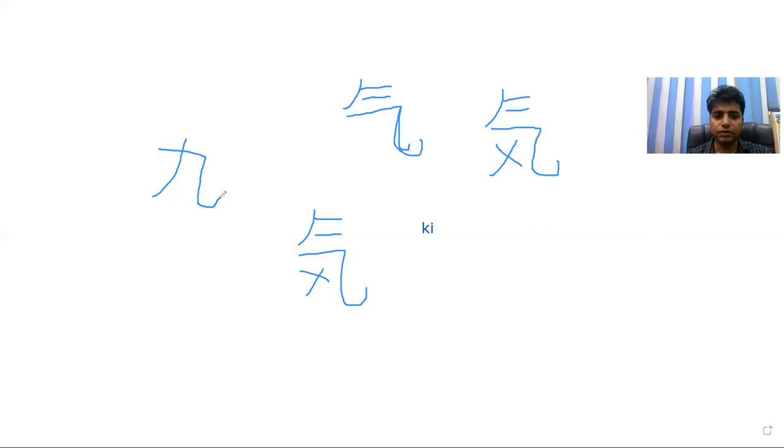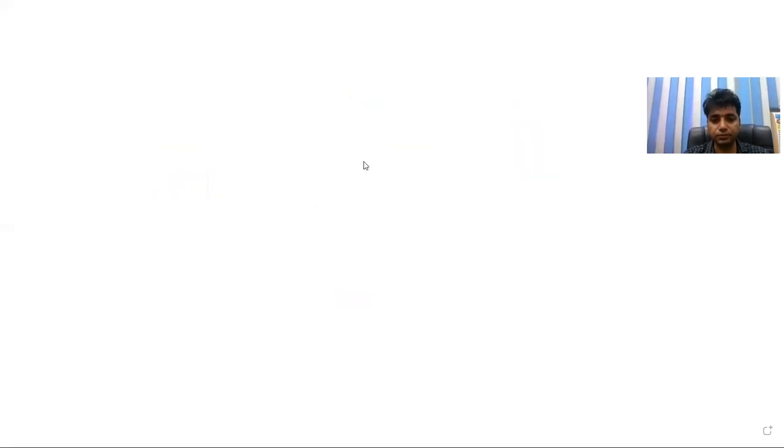Clear? This figure we called as number 9, which is q. Speak up, q. This figure we called as number 9. And you have to watch the recording again and again. I will share the recording also, you have to see the recording, which is very important. We are in the recording session because I want you to pause it and watch it. I will share this recording with you. Is it clear to you how the kanjis work? Okay. So this figure we called as q, which is number 9. Is it clear to you?